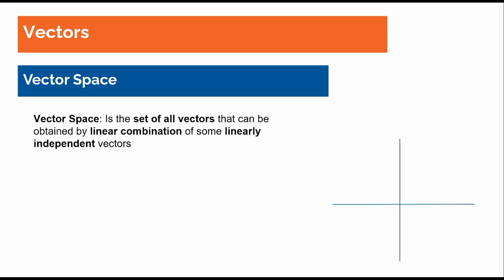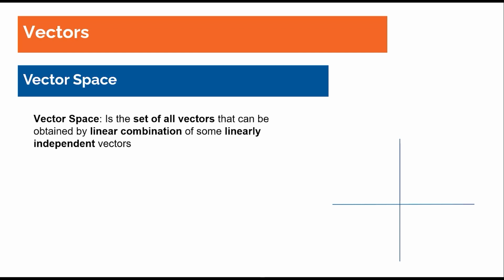Okay, we learned about linear combination and linear dependency or independency. Now it's time to talk about vector space. Vector space is one of the central ideas in linear algebra, and we can define a vector space by introducing a set of axioms. But I don't want to do that.